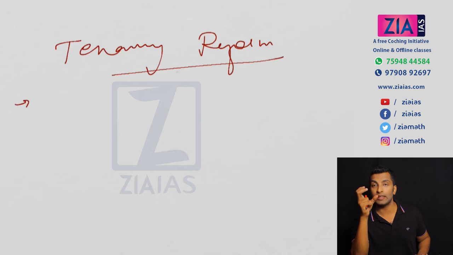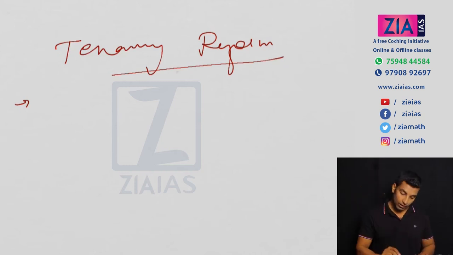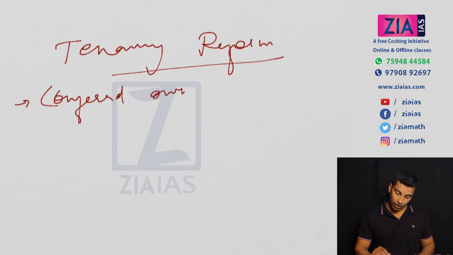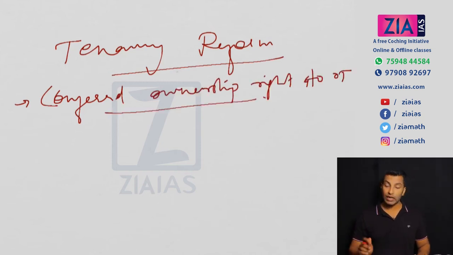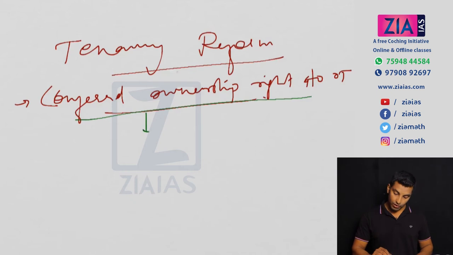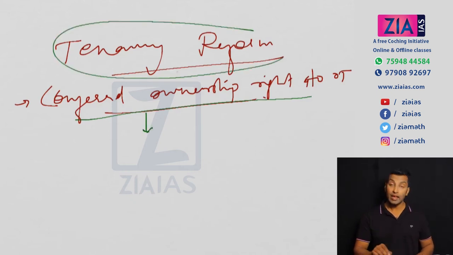So those occupancy tenants who got the rights over the land, now they are conferred ownership rights. Okay, so conferred ownership rights to occupancy tenants. Now they got the complete ownership of the land. But the most important part of this tenancy reform is the next two.